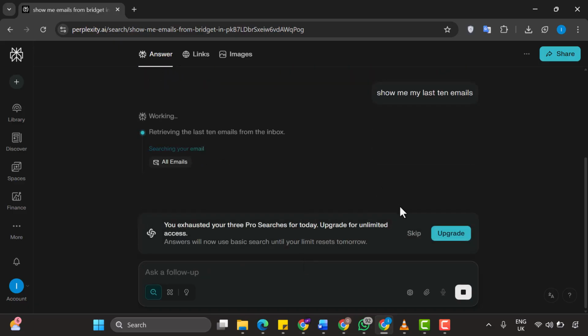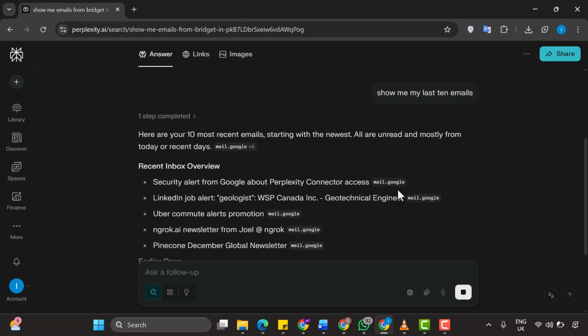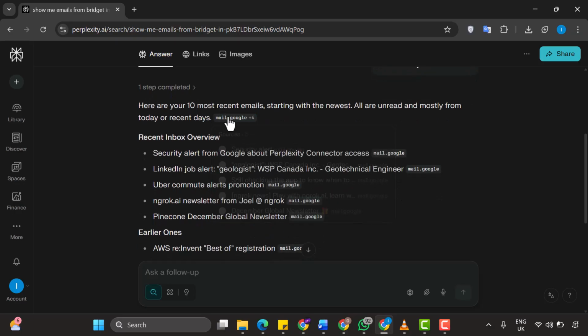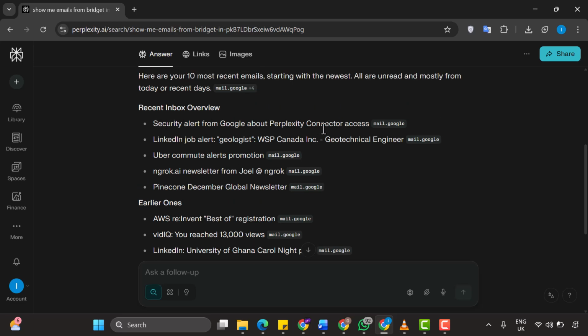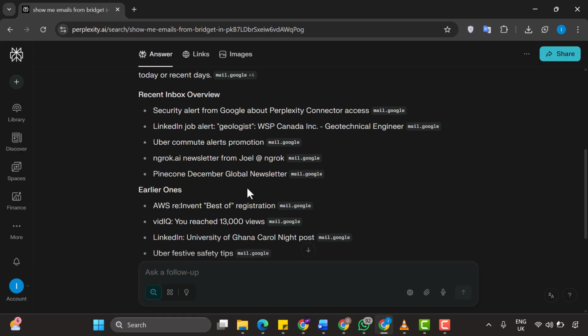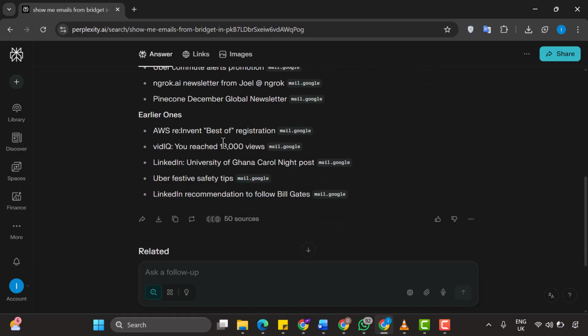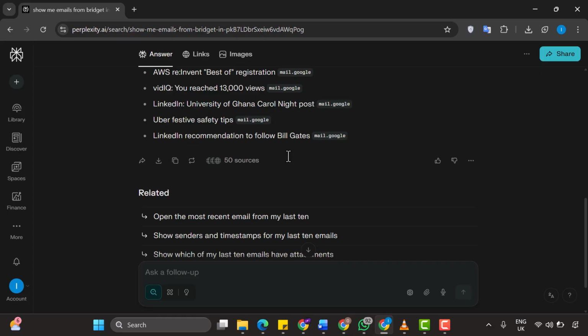Excellent. Now we can see that it's showing me my 10 most recent emails, starting with the newest ones. They're all read and mostly from today or recent days. I can see various emails here: security alert from Google, LinkedIn job alert, Uber Commute Alert, an ngrok AI newsletter, Pinecone December Global Newsletter, AWS re:Invent Best of Education, LinkedIn Notifications, University of Ghana Carol 9th Post, Uber First 2 Safety Tips, and a LinkedIn recommendation to follow Bill Gates. So we can see that this is working practically and perfectly. The email search functionality is clearly functioning as intended.